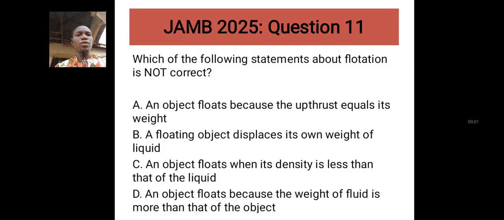Here are the corrections to the assignment questions I gave yesterday. Whether you did the assignment or not, listen carefully to these questions and how I would answer them. These may be your questions. They are real JAMB questions, past questions.